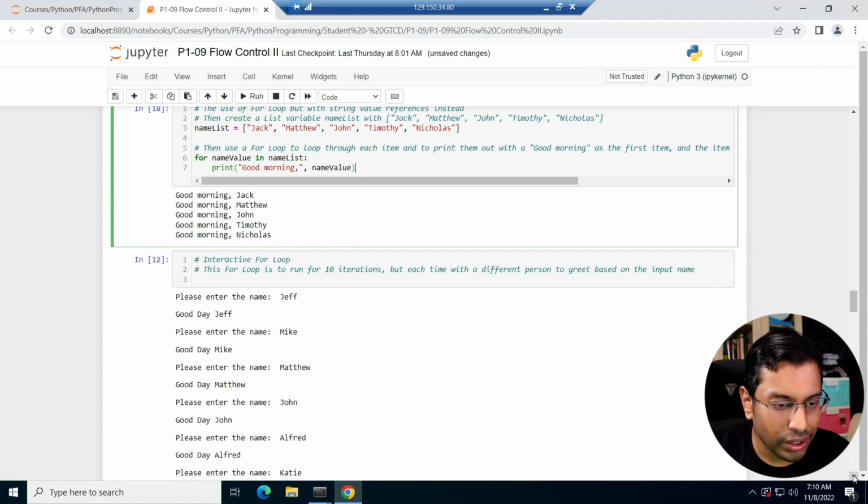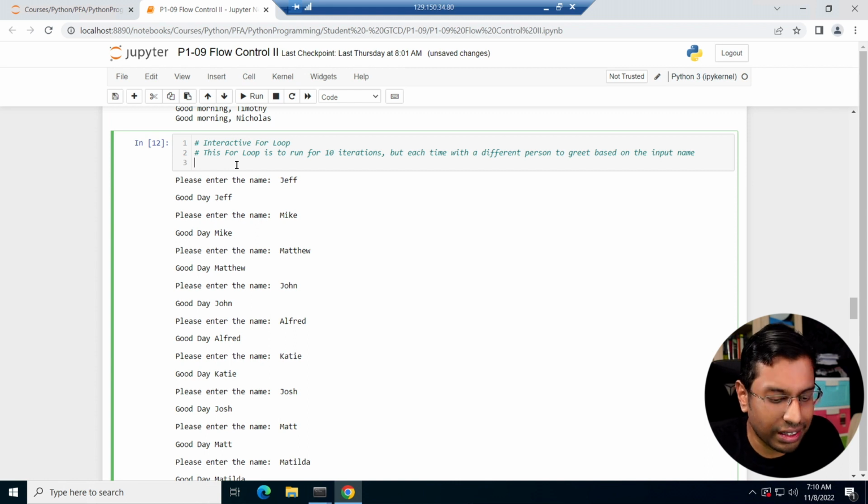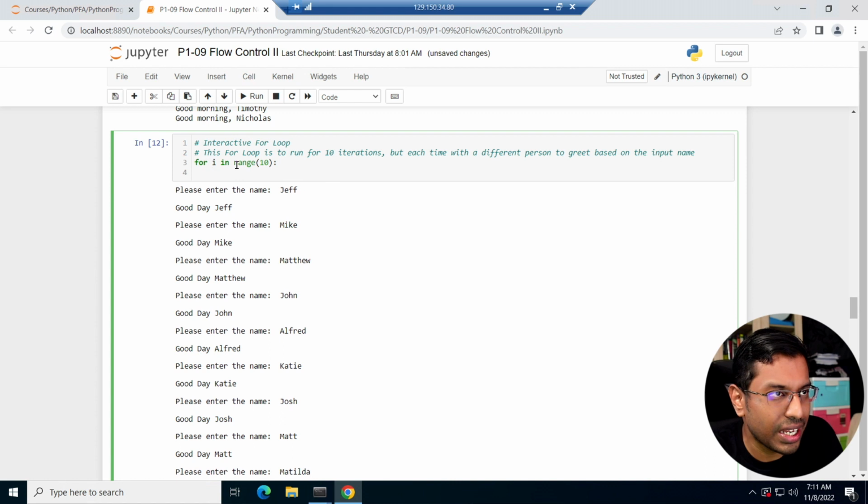Okay, moving on. This is a for loop to run for 10 iterations. You can make it shorter, but let's do it 10, right? You're going to ask the user interactively, so you can do for i in range. So I just give 10. So it's just going to give me a 1 to 10, or you can just do until 10. Sorry, you can do a 0 to 10, or I'm just doing range 10. You'll just give me the same numbers. So just a sequence of numbers, right?